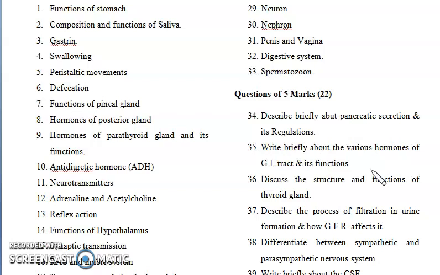Now the next question is: discuss the structure and function of the thyroid gland. When you're writing about the thyroid gland, you can draw the structure, and after drawing the structure you should write about the thyroid gland and its secretions, like T3 and T4, which ultimately increase the absorption of iodine inside your body and also regulate the basal metabolic rate and the temperature of your body. These are some of the functions of the thyroid gland. You should write in detail.